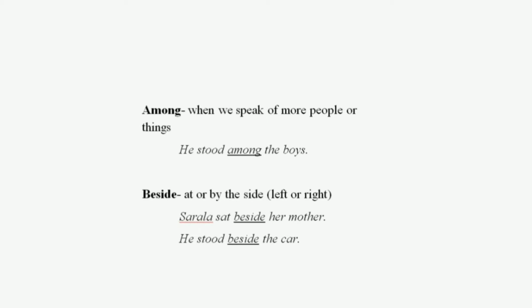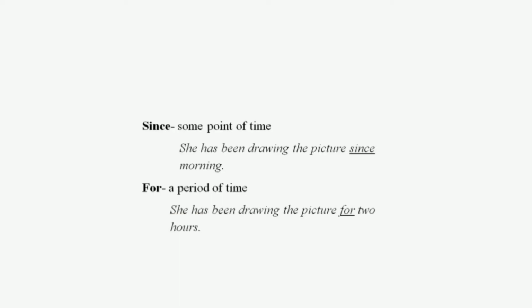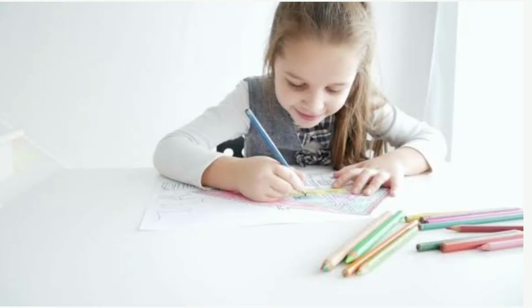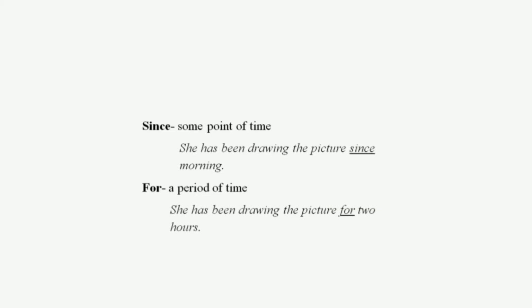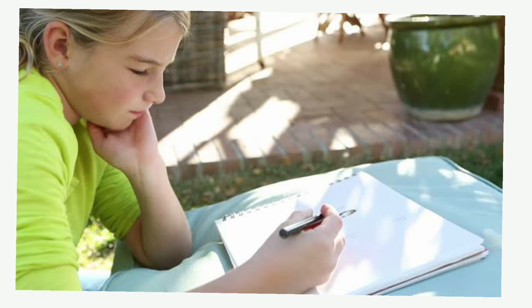And since is a preposition we use when we want to say any specific point of time. She has been drawing the picture since morning. Specific point of time, that is morning. Since morning. There we use since. And if you are talking about a period of time, there we use for. She has been drawing the picture for 2 hours.